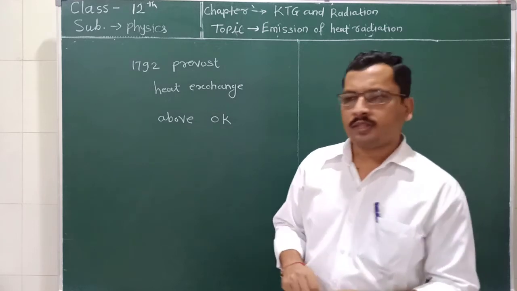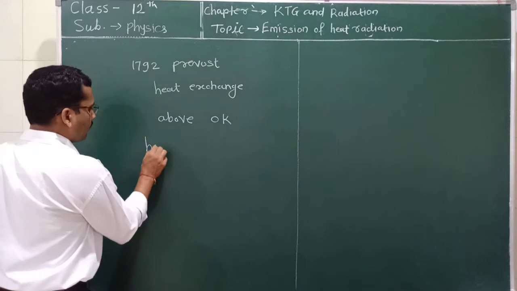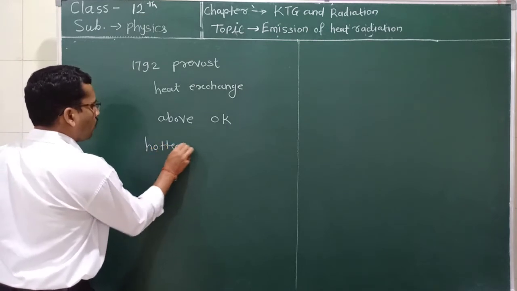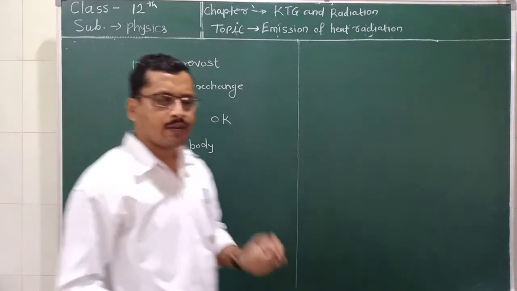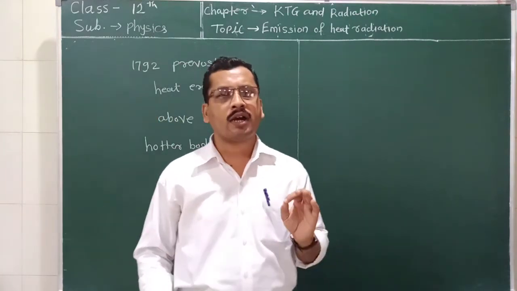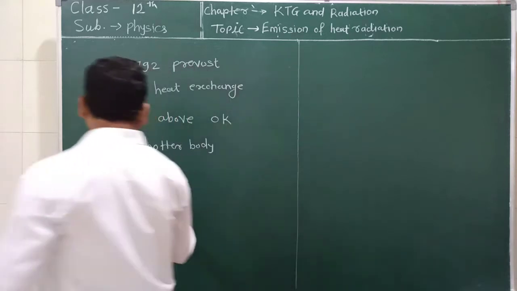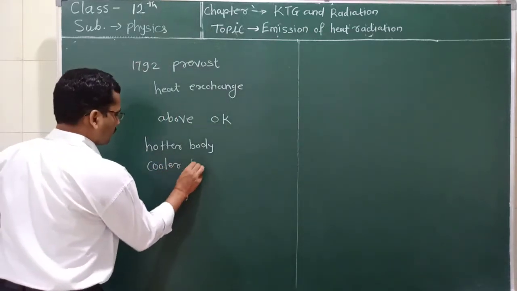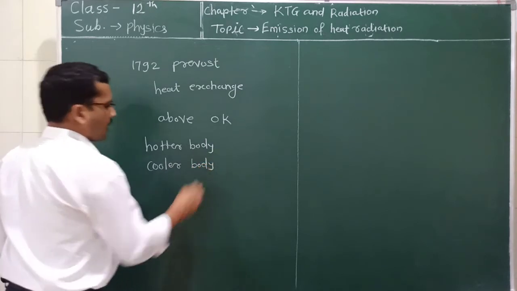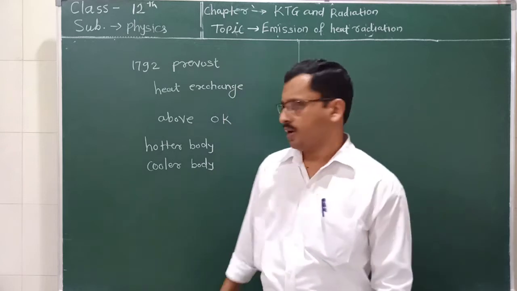We observe that a hotter body, whose temperature is more, emits heat radiation at a higher rate, and a cooler body emits heat radiation at a lower rate.